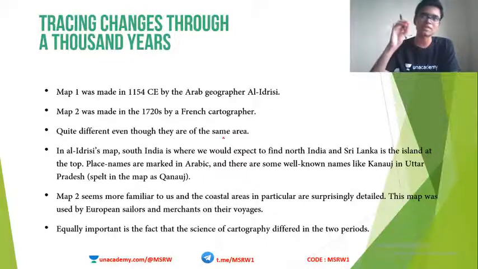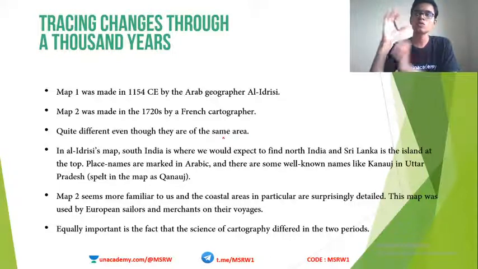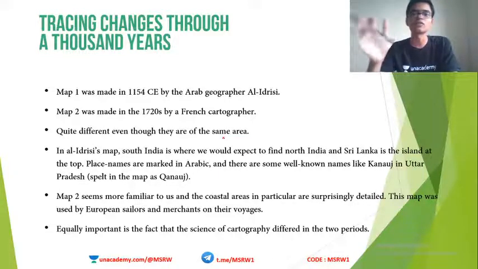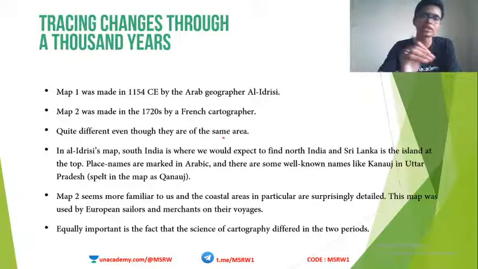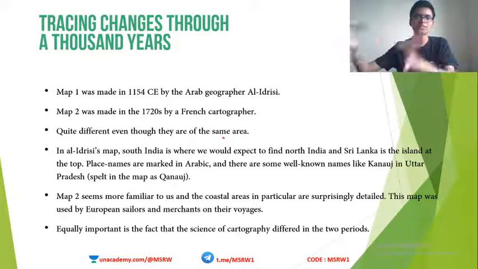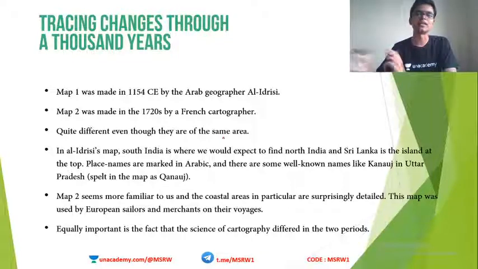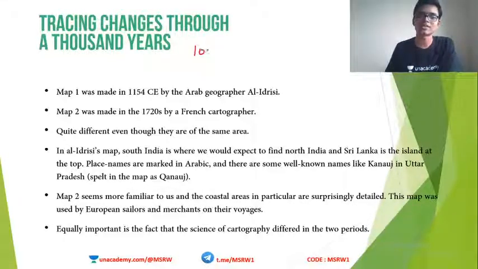Very specific and very, very emphatic changes happened in many spheres of life. And that is why historians choose this as a separate era or separate period in history called the medieval Indian history. We will be looking into what all those things are, and we will be brushing on some other minor topics also today. So, tracing changes through 1,000 years. Basically medieval India is about 1,000 years. That is why the heading is so.